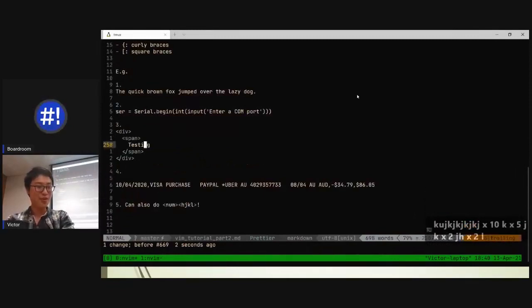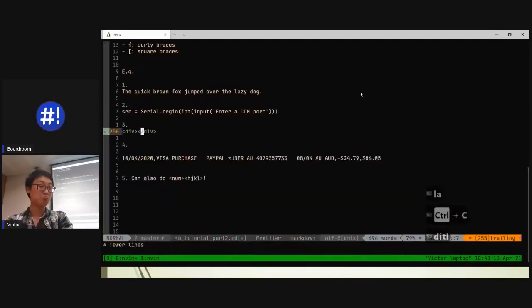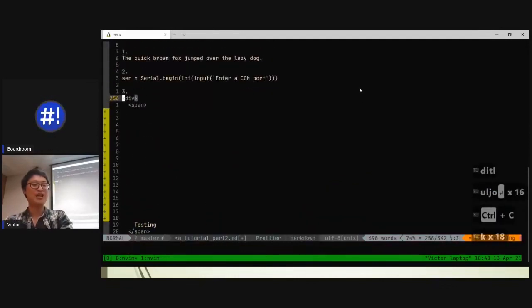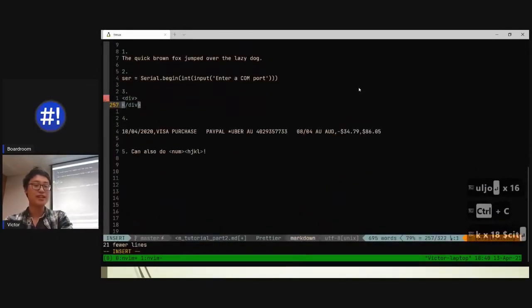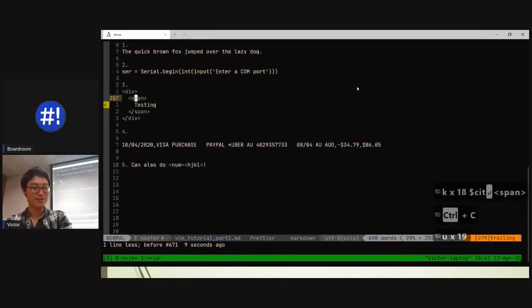What if I want to delete all the stuff inside a div, right? Maybe you guys haven't seen this before. This is HTML. Delete in the tags. And you guys can imagine, right? If you have a really, really massive thing and you don't want the whole chunk, change in tags, I can start again. It's so good. Just press u to undo.